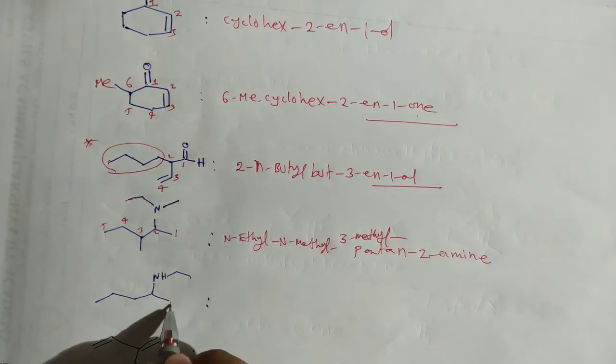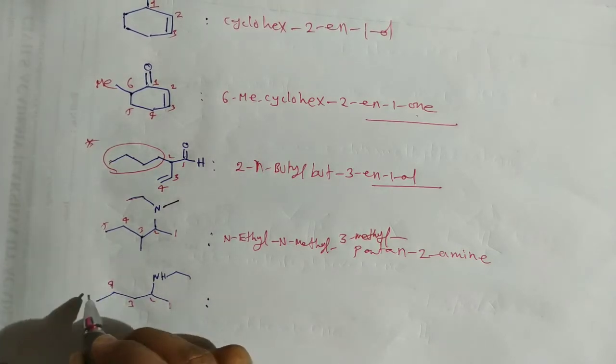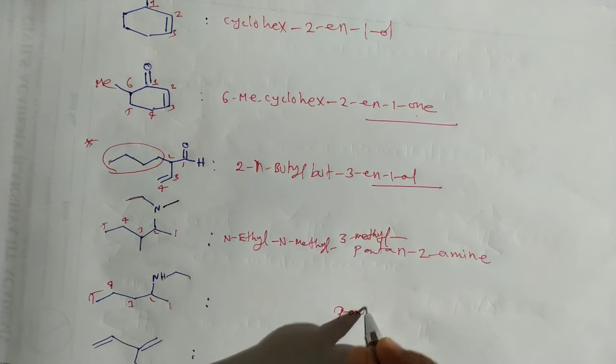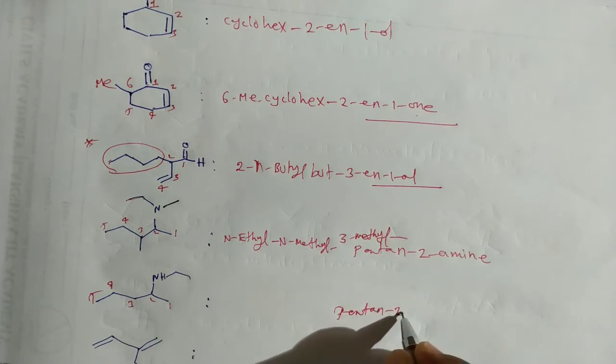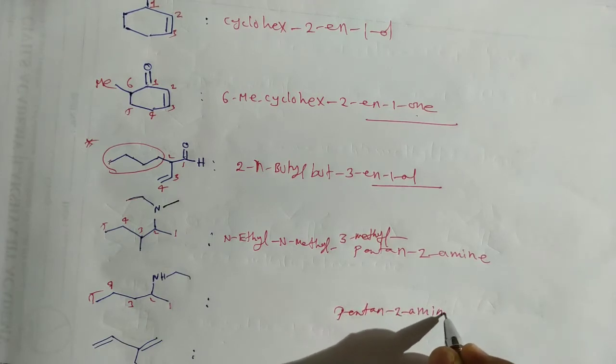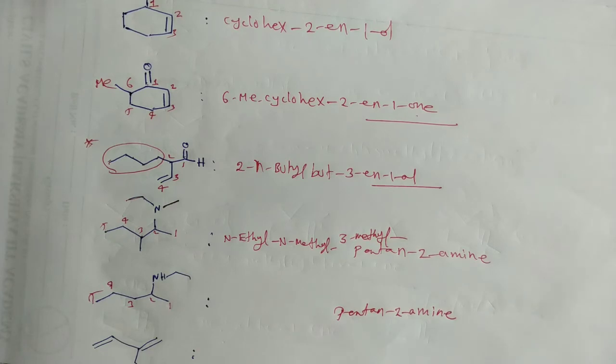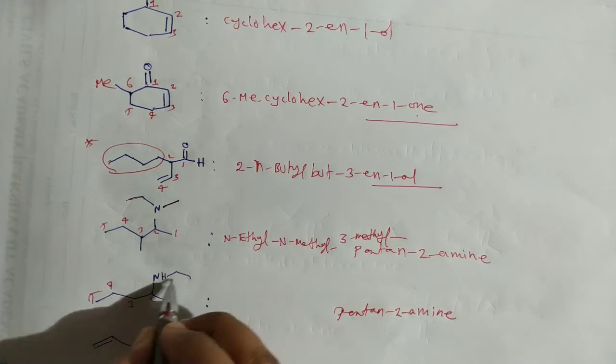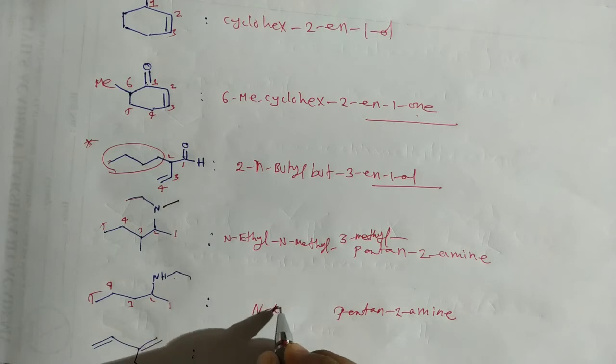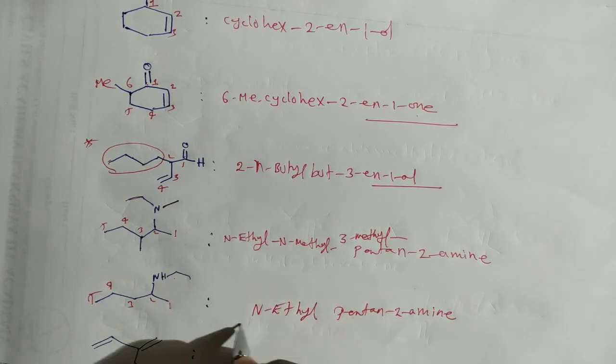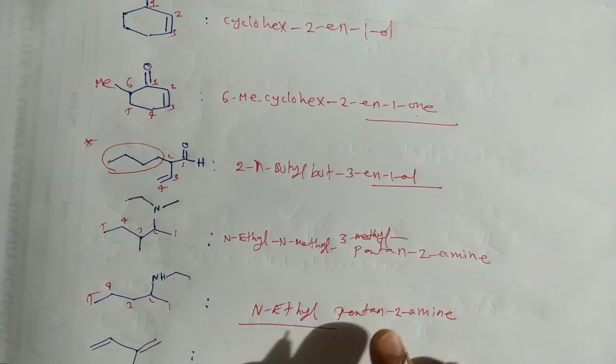Here in this case again 1, 2, 3, 4, 5. So this is again pentane-2-amine, the IUPAC name of the compound. Now on the nitrogen there is an ethyl group. So just write like this: N-ethylpentane-2-amine.